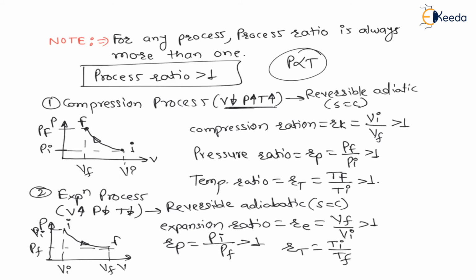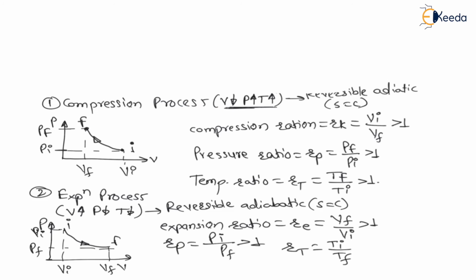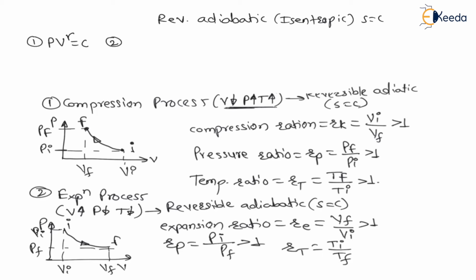And expansion and compression are reversible adiabatic processes. This is a very important point, that is, compression and expansion processes are reversible adiabatic processes. Reversible adiabatic process is also called isentropic process. Isentropic means constant entropy, and for constant entropy the process is represented as PV raised to gamma is equal to constant on the PV plane. If I draw the TV plane, then TV raised to gamma minus 1 is equal to constant. And if I draw the PT plane, then TP raised to 1 minus gamma divided by gamma is equal to constant.